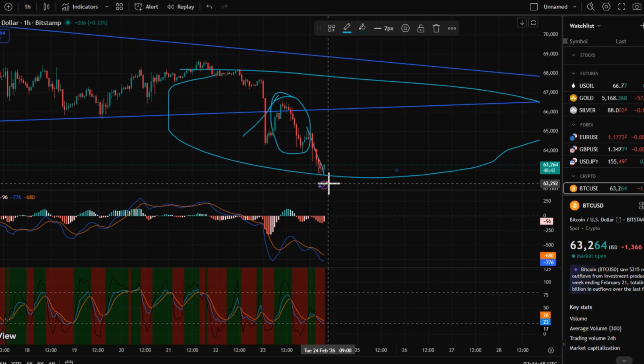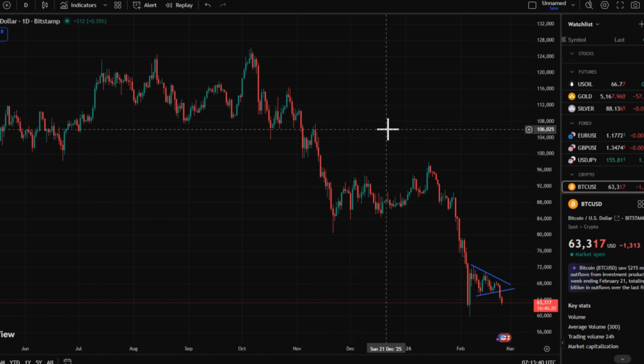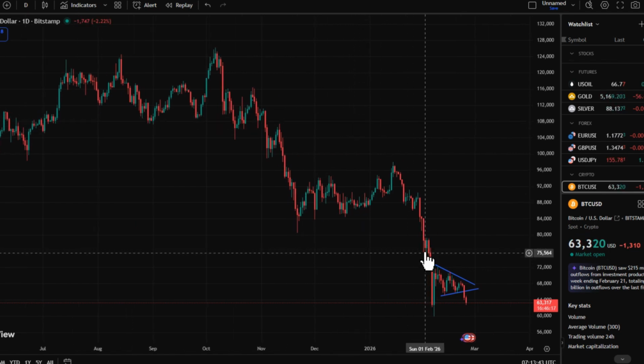Now let's move on to Bitcoin's daily chart structure. We can see on the daily chart, today's candlestick is basically a signal of a bearish showdown.